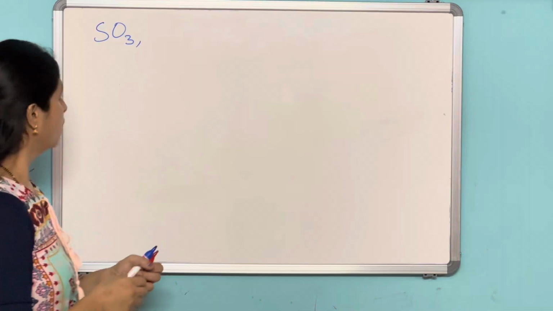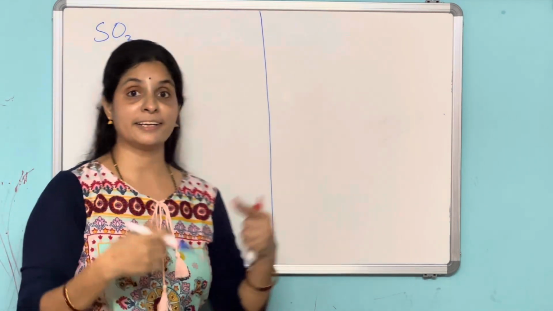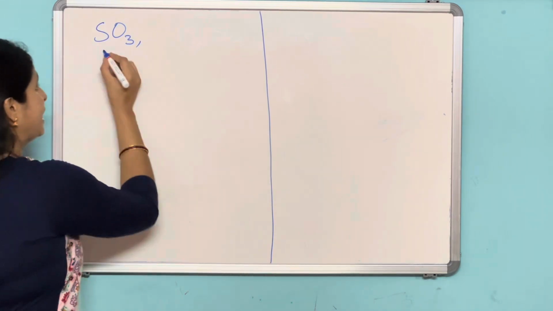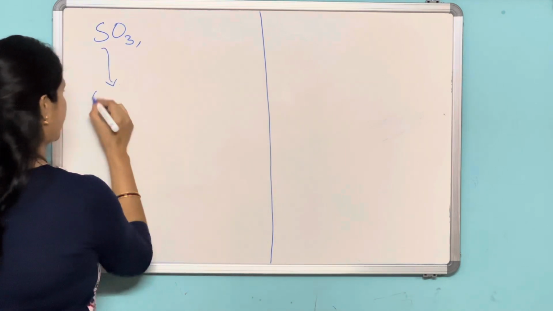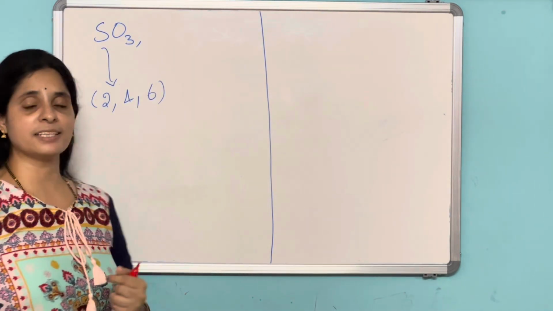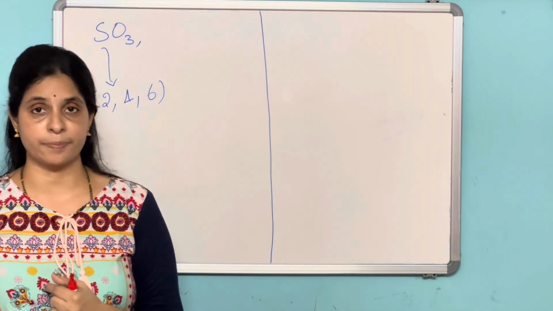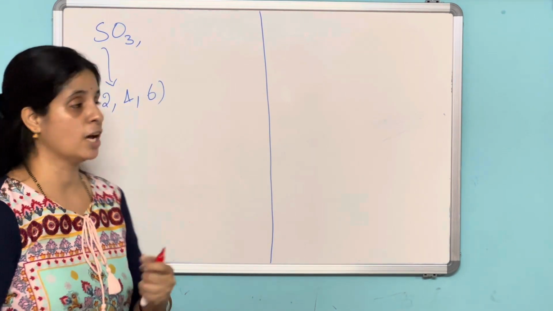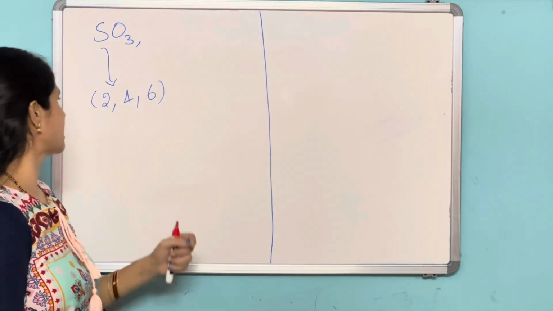Okay. So here, before entering into this topic, I would like to discuss one of the important points. Why does sulfur show variable valency? Sulfur exhibits valency 2, 4, 6. This is one of the previous questions also. What is the reason why sulfur exhibits variable valency 2, 4, 6? Before discussing the Lewis dot structure for these ions, first we will discuss this one.